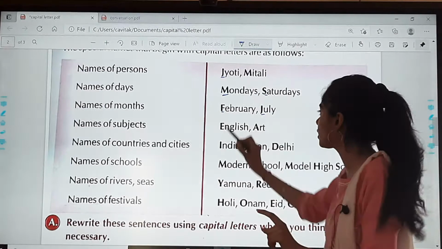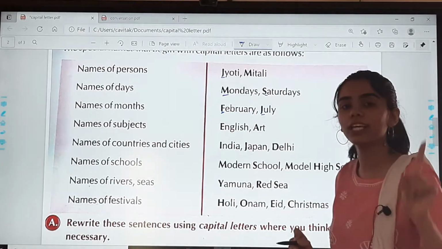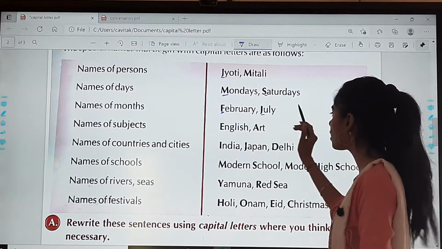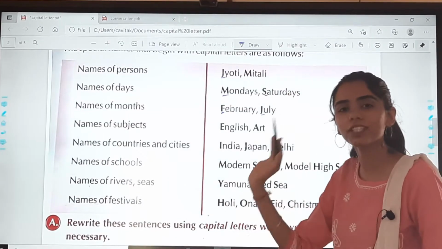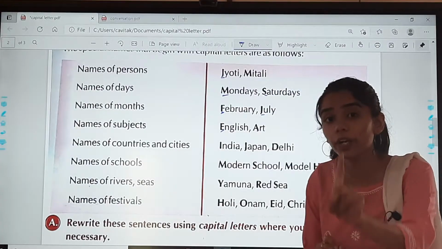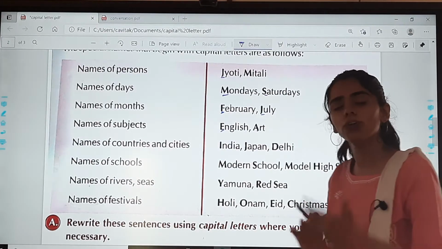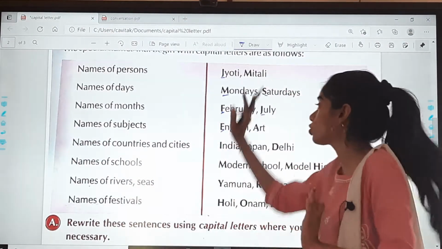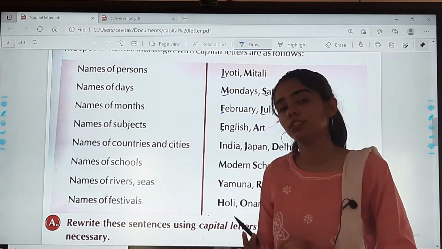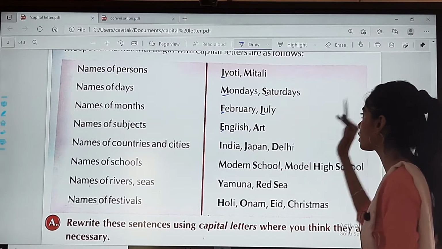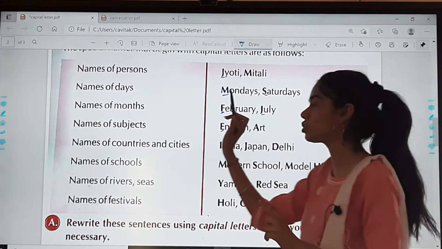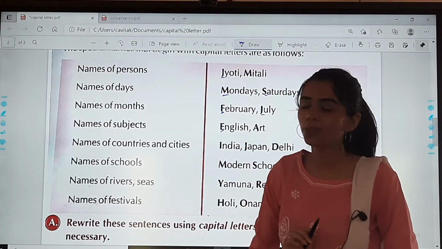So they always start with the first letter in capital. Names of subjects, English, arts, maths, science, whatever the subjects are, the first letter is in capital. So this is very important, children. Not only now, during your whole lifetime, you should remember when we have to use capital letters. Okay, if you have confusion, you can keep this always with you. And I would suggest you do this chapter in your grammar notebook.